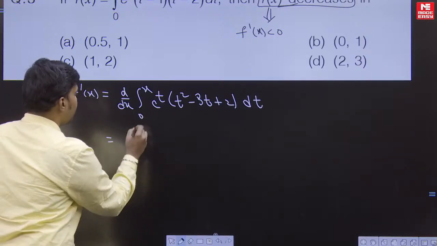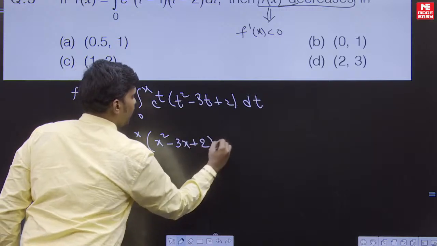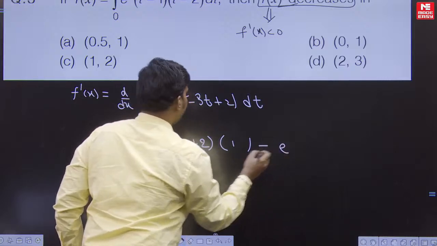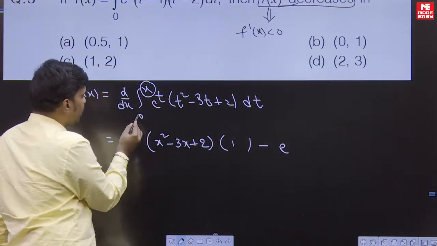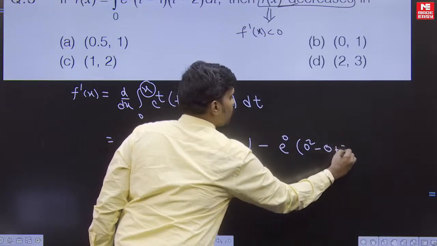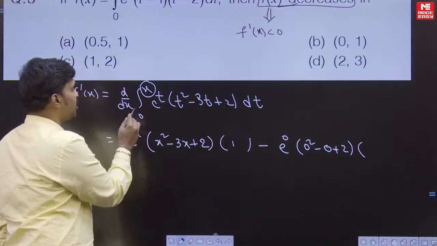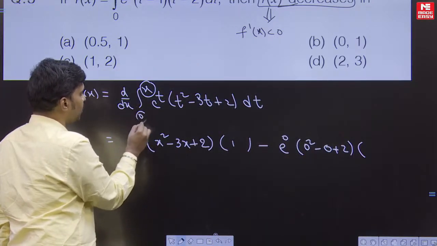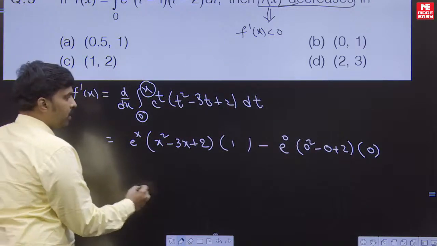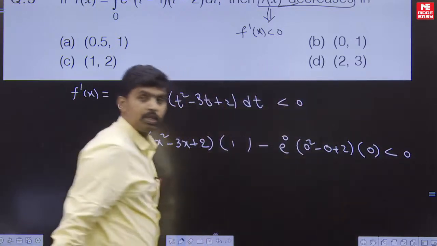So this is e to the power of x into x square minus 3x plus 2 into the differentiation of the upper limit x, which is 1, minus, now replace t by the lower limit, that is 0. So e to the power of 0, so 0 square minus 0 plus 2, into the differentiation of the lower limit, which is 0 because it is a constant. So this is the way. This is to be less than 0 for the decreasing function.